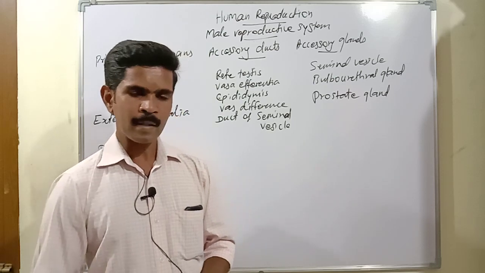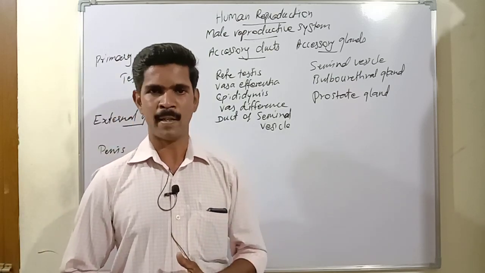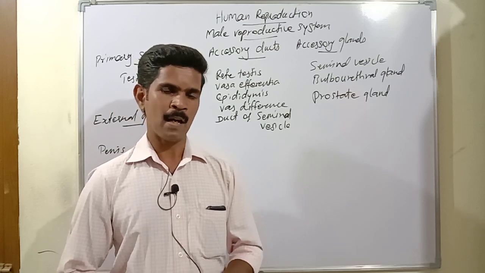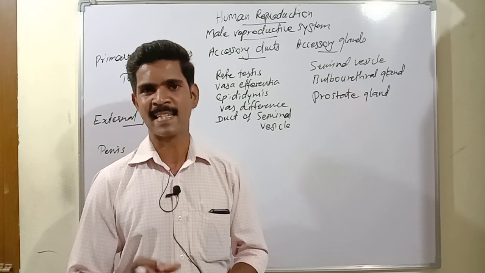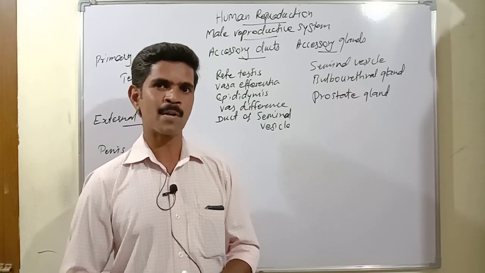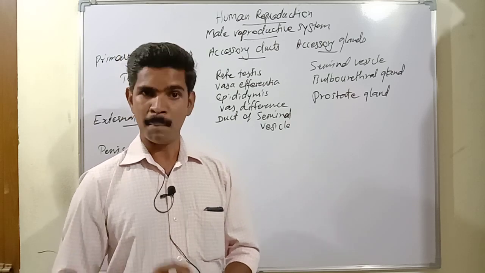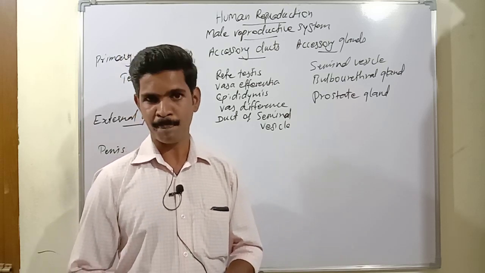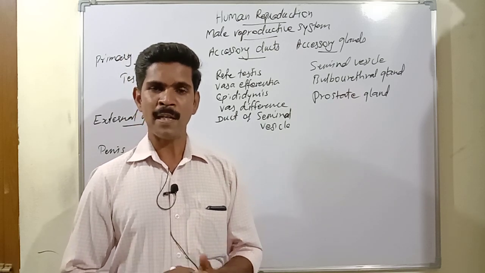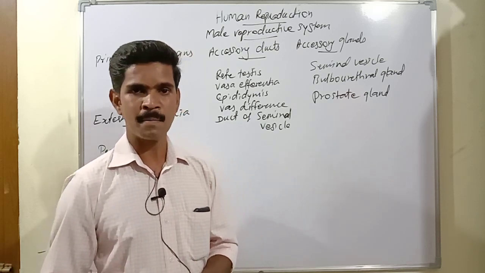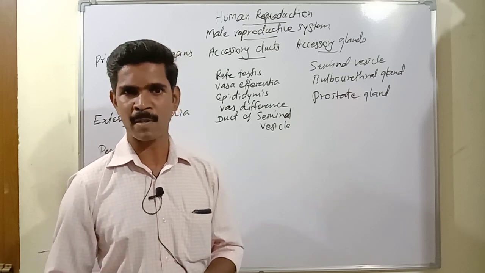Our reproductive system performs two important functions in our body. The main function is the production of male sex cells. The male sex cell is called sperm, otherwise called spermatozoa. So the main function of the male reproductive system is the production of the male sex cell, the sperm or spermatozoa.